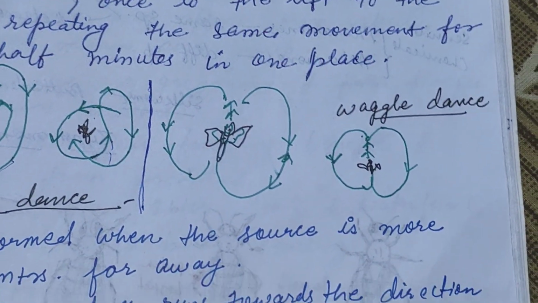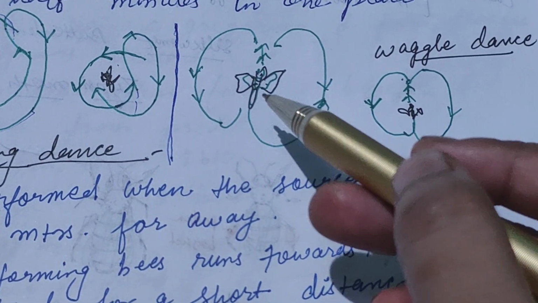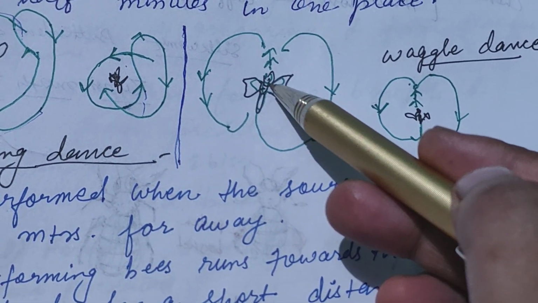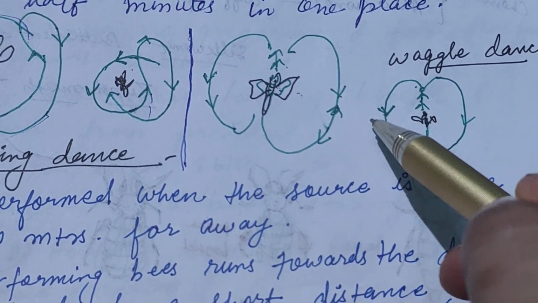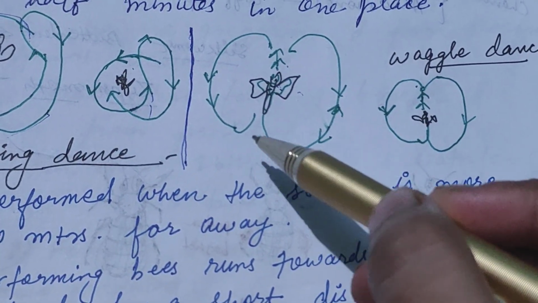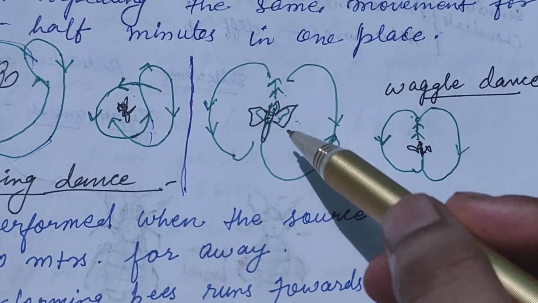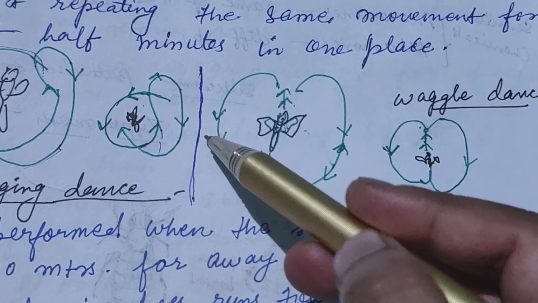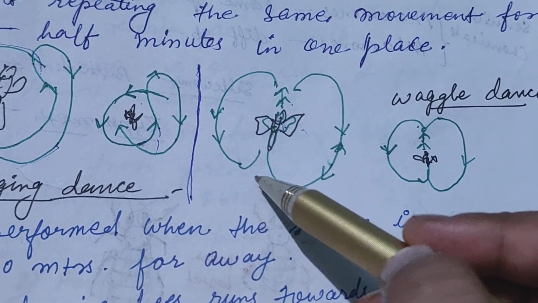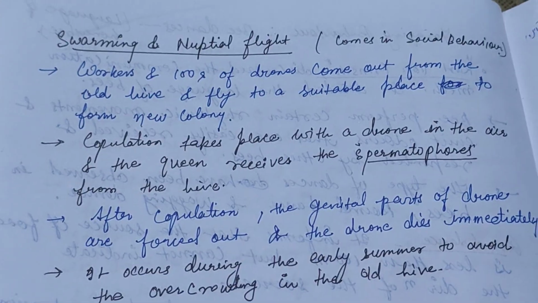In the tail wagging dance, the bee in the center moves some steps forward, and then it turns towards the other half of the circle, and then it goes forward again, and then it turns oppositely to the back side of the other circle.